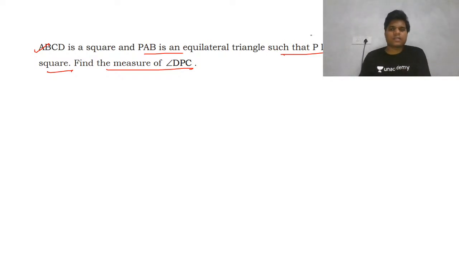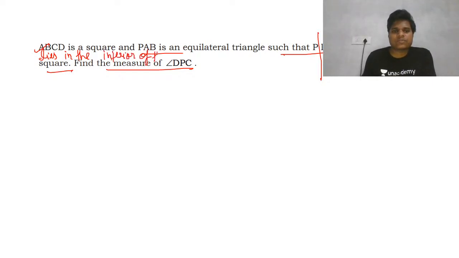Just a second. After such that P, this is written, P lies in the interior of the square. Okay, this is the question.